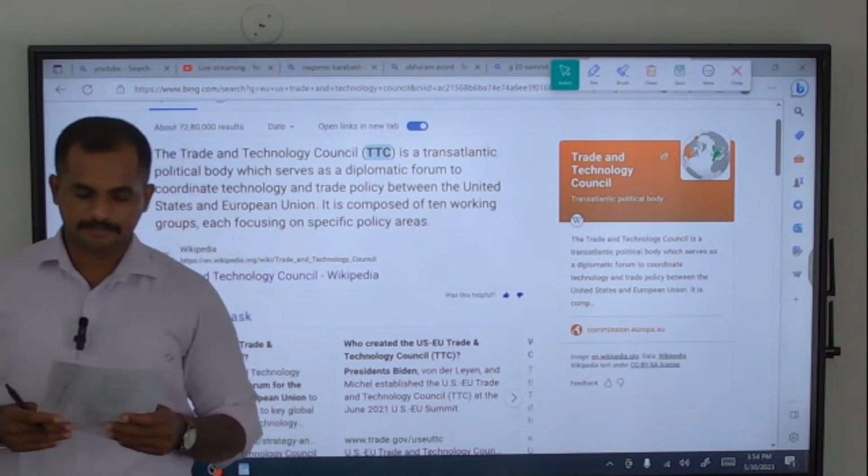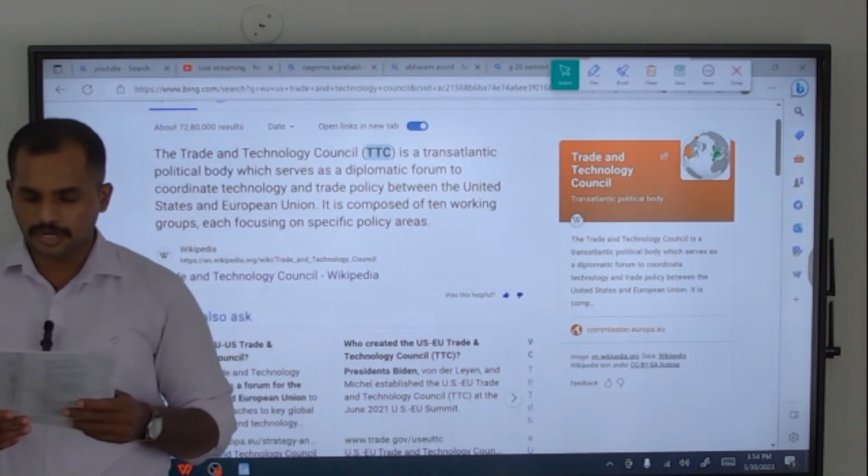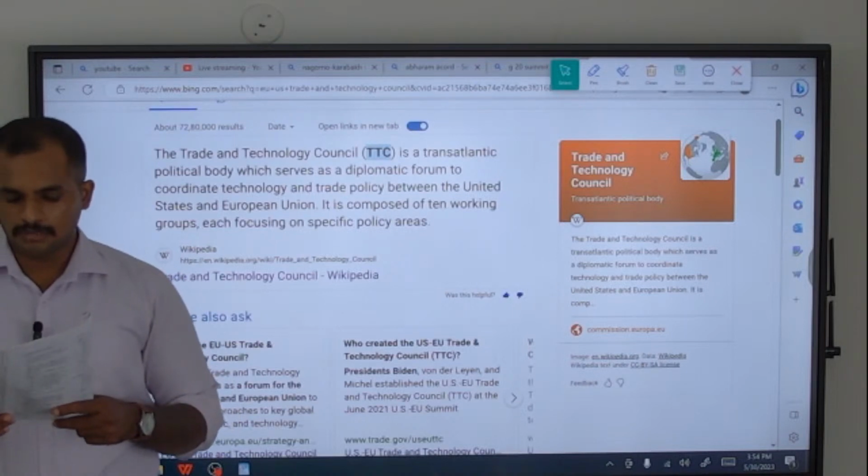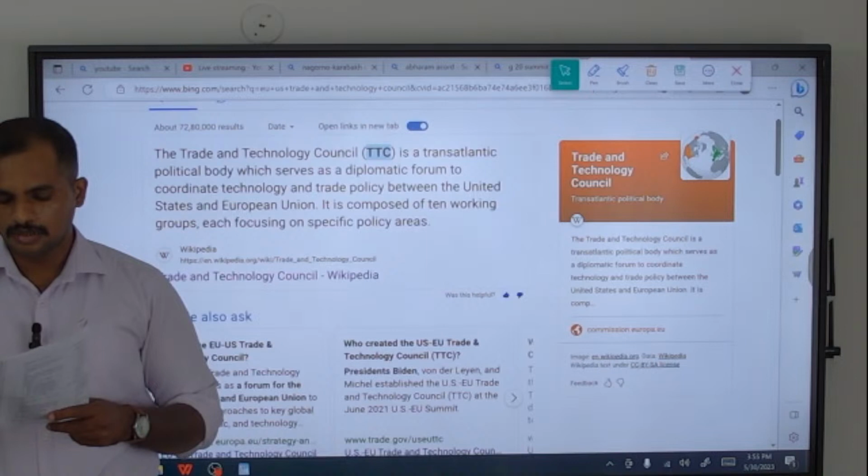Question number 20. Recently, all the countries of the United Nations have adopted the first ever compact for international migration, the Global Compact for Safe, Orderly and Regular Migration.